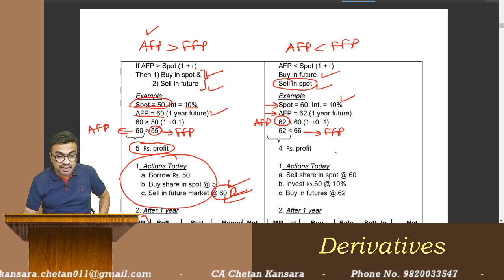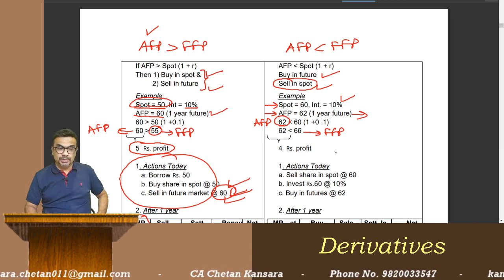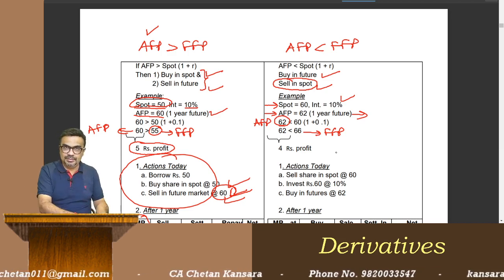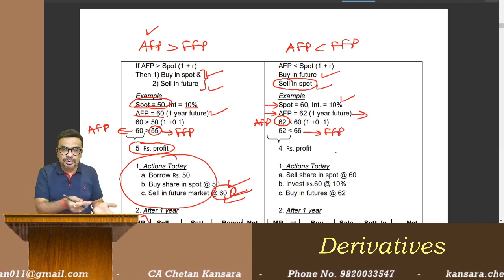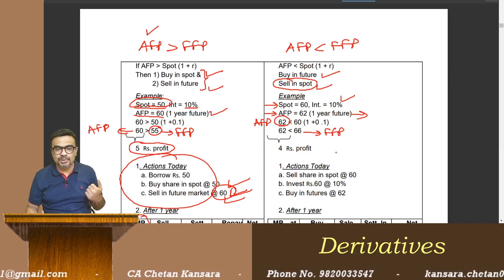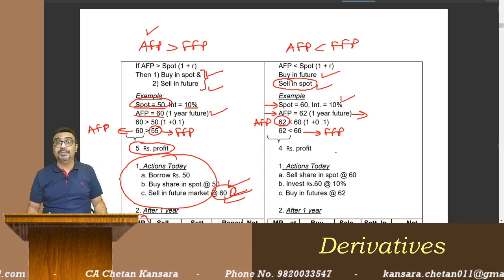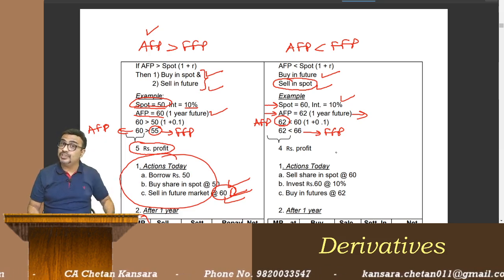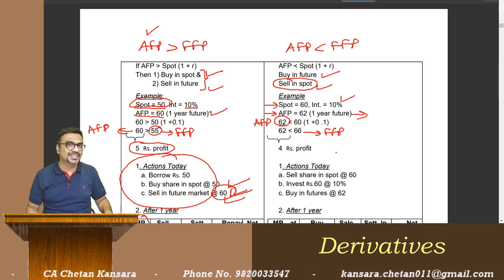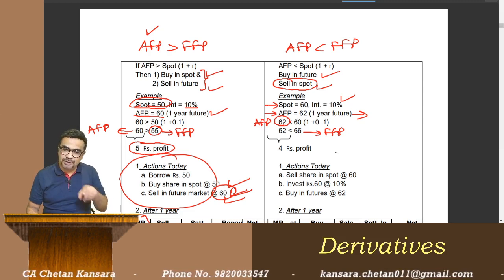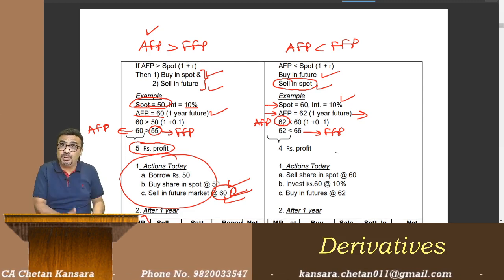And what is the period? 1 year. So today I am going to sell the share, and after 1 year I am going to buy back. This is possible only when you have shares in hand. So this type of arbitrage benefit can be taken only by those investors who are actually holding shares. If you don't have the shares, you cannot take the advantage because you have to sell in spot, no?